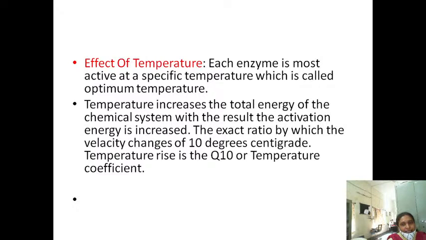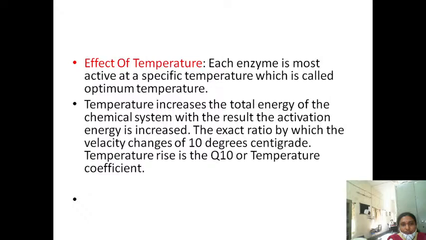So temperature increases the total energy of the chemical system, with the result that activation energy is increased. So the exact ratio by which the velocity changes is per 10 degrees centigrade temperature rise, the temperature coefficient.